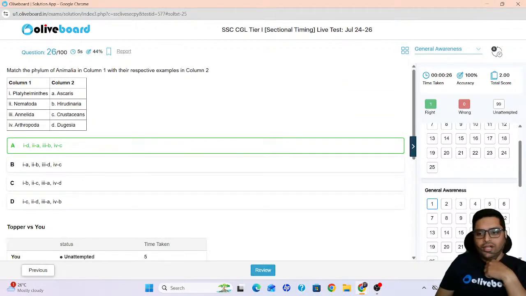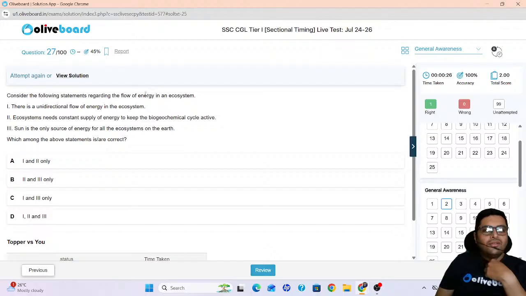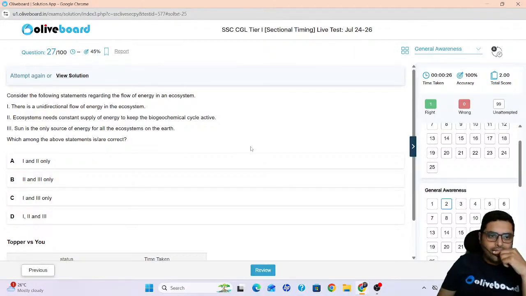Okay, let us proceed to the next one then. Consider the following statements regarding the flow of energy in ecosystem. There is unidirectional flow of energy in the ecosystem. Is this right? Yes, obviously it is unidirectional. It flows in a certain direction, upwards in the food chain. Ecosystems need a constant supply of energy to keep the biogeochemical cycle active. So obviously energy is needed.